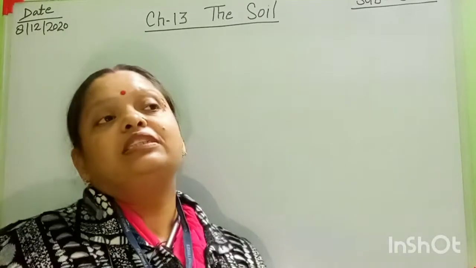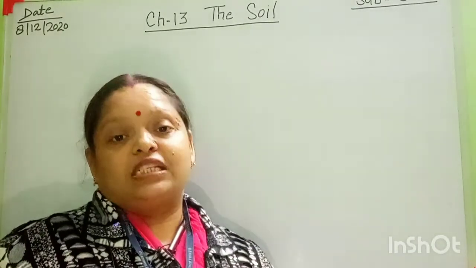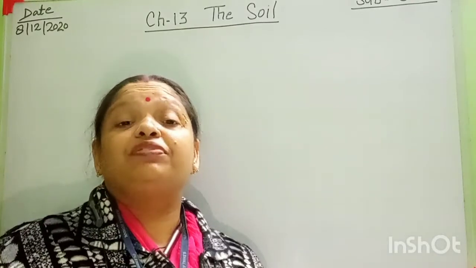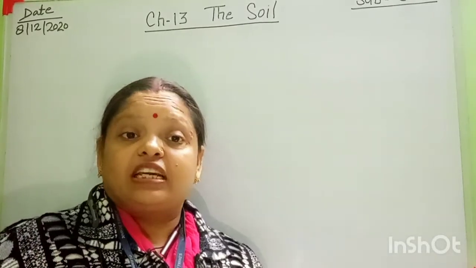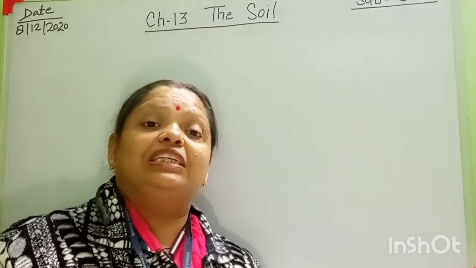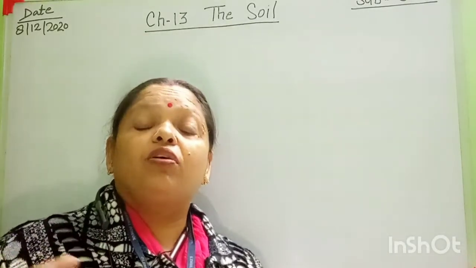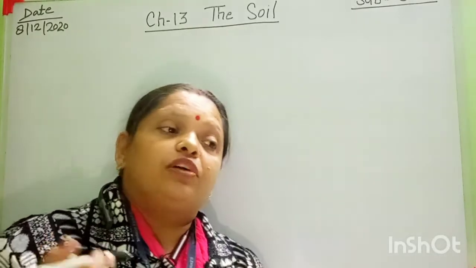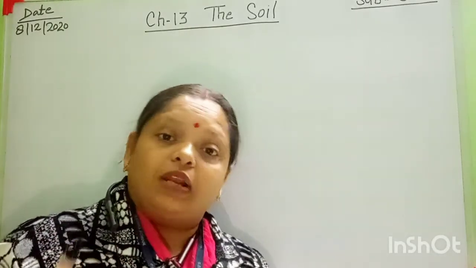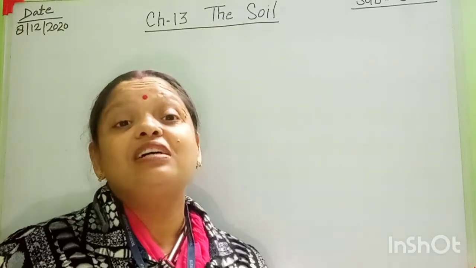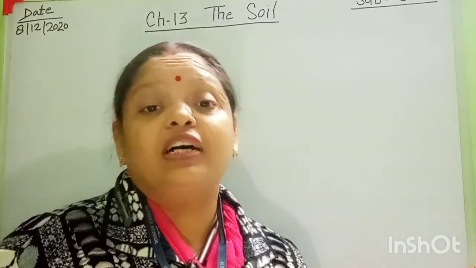Because of that, all plants grow in the soil, and we are eating different kinds of things. We depend on plants for all our food material, and plants grow in the soil. That's why this is the support system of our life.